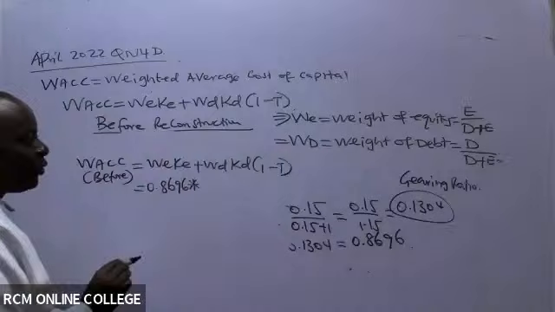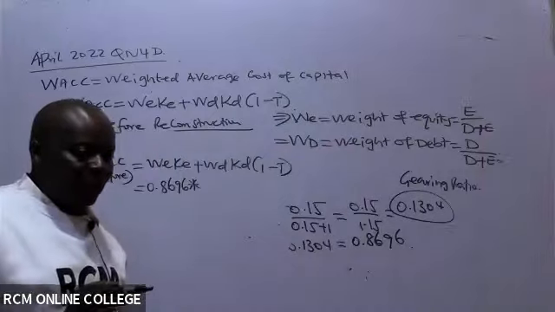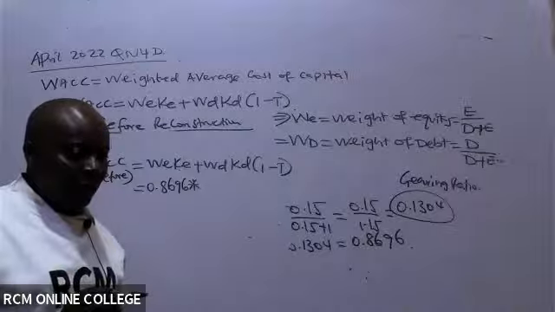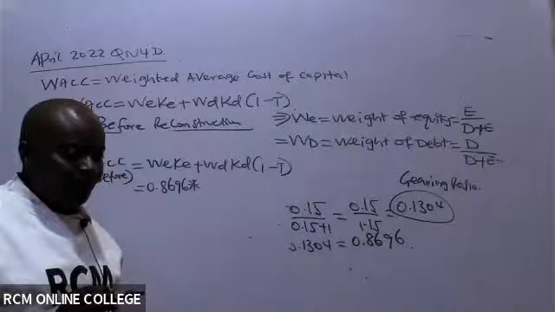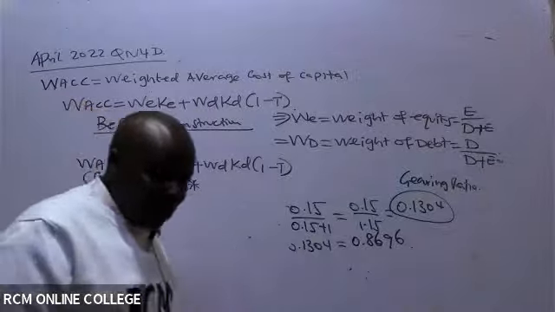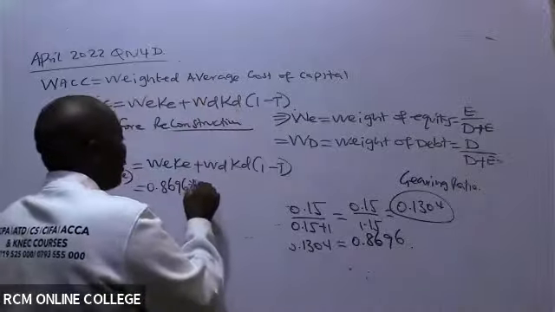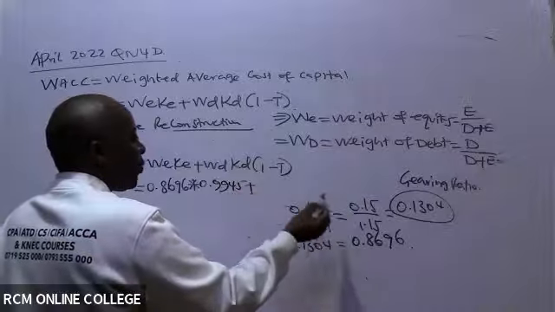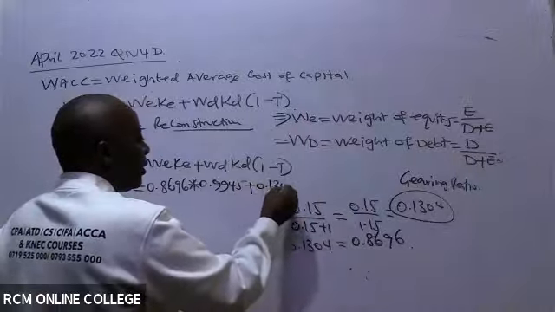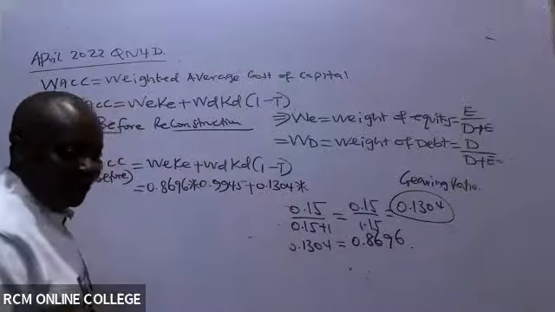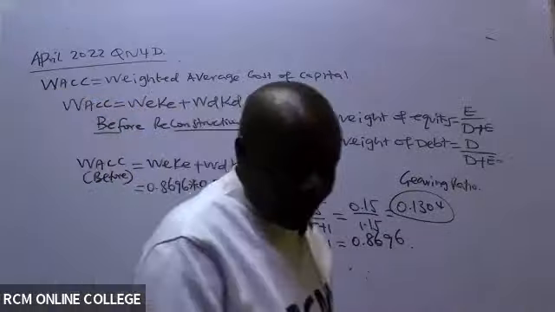Is there somebody who can remind us what the cost of equity levered is, the one that we got up there? So what figure do we have there? Cost of equity levered, where the computer did. 0.9945. Weight of debt, we know it is 0.1304. Who can give me the cost of debt in this question?